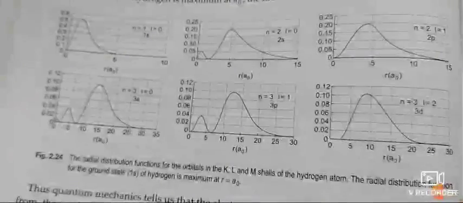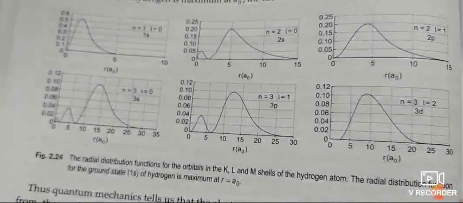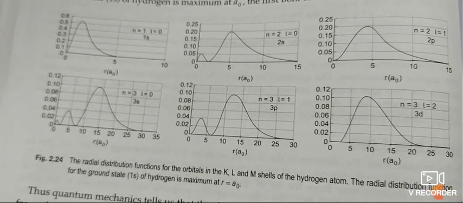What do you mean by node? That means there is no electron found in the particular place, that is called node. So when you see that 1s orbital does not have any node, 2s orbital has one node, correct, because only one point is touching this, coming near to this 0. 1s does not have any node, 2s has only one node. So it goes on like this.